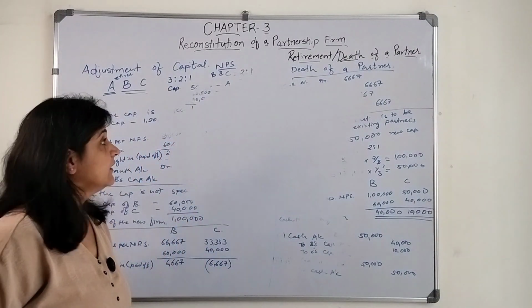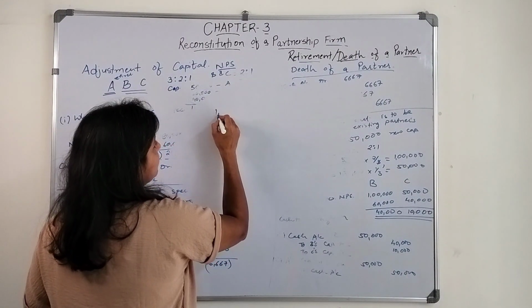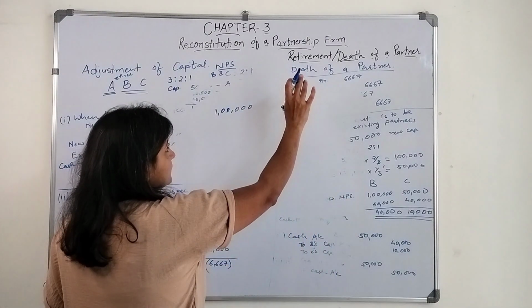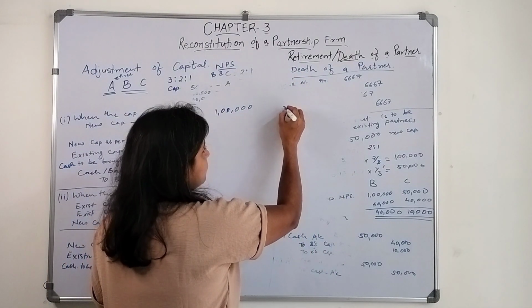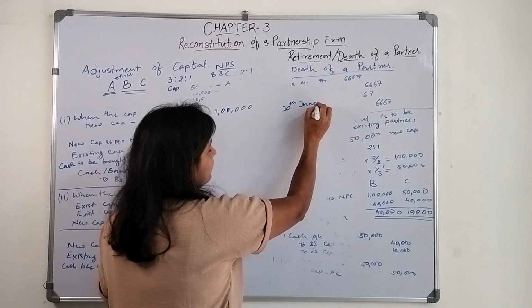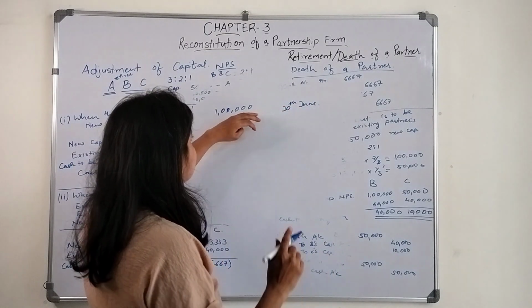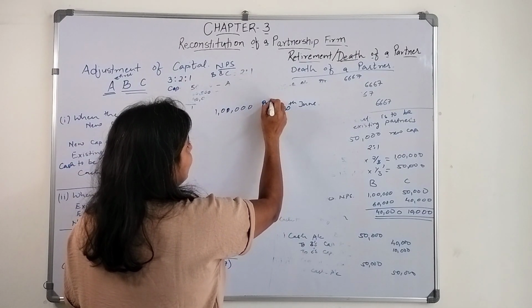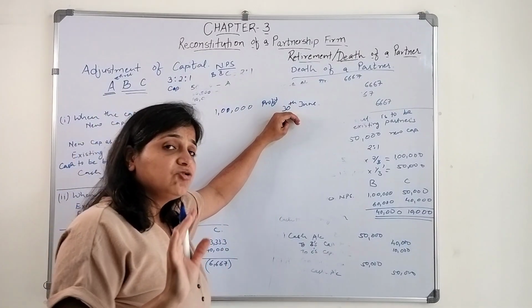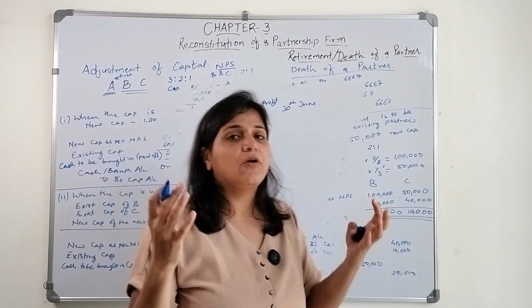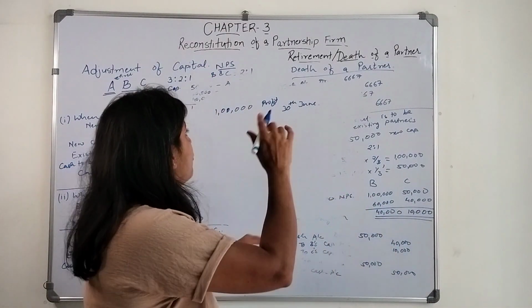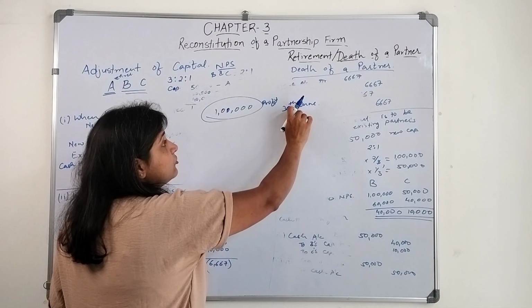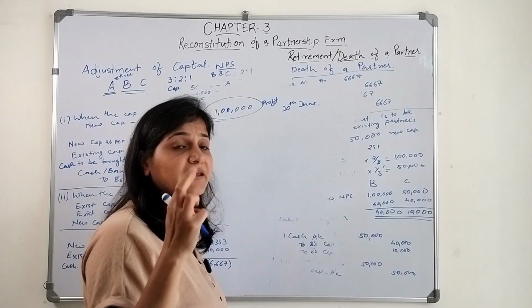Let's say the last year's profit was 1 lakh. Now let's say the partner dies on 30th of June. This is just a mere example, we don't know this in advance. So the past year profit was 1 lakh. Now, if he passes away on 30th June, what will be the profit amount? This was for the whole year, so how much do we need to determine? We need to determine for 3 months, April, May and June.